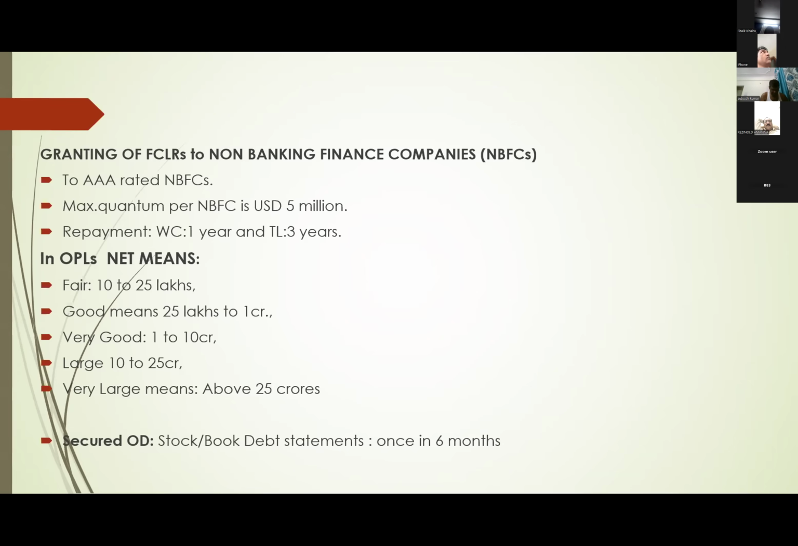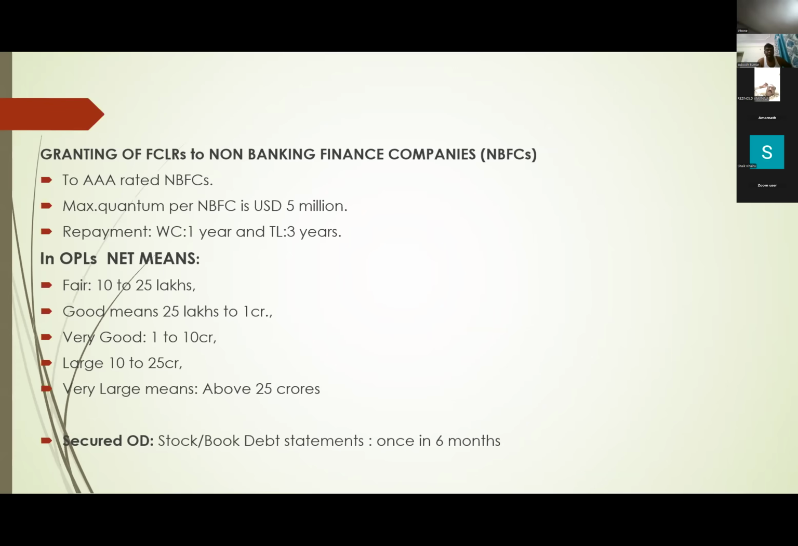And regarding OPL, suppose a bank is financing a new borrower, normally they insist on OPLs. Nowadays this concept is gradually fading because you get all credit information reports online, but still the OPL practice is there. Here, while giving OPL, we will not mention actual figures. So here we have to give fair. Fair means this borrower is worth 10 to 25 lakhs. Then we will mention simply fair.